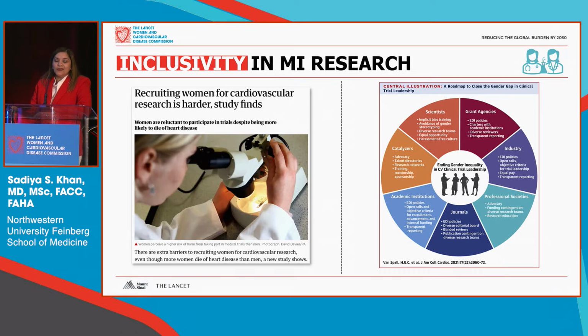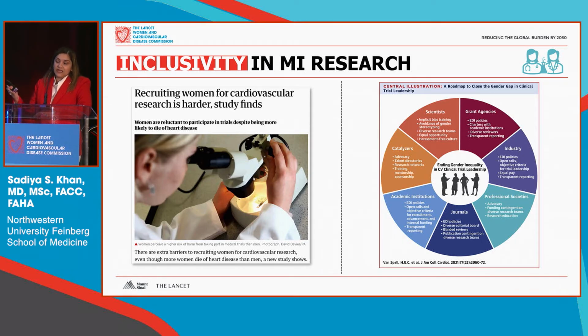If we think about what are the things that need to change, it's not just women. I think we heard that earlier today. This is not a women problem or a female problem, but this is a societal problem. And so we have to think about all the other pieces that are in place, and that includes scientists, clinicians like us in the room, but also grant agencies, industry sponsors, independent societies, journals, academic institutions.